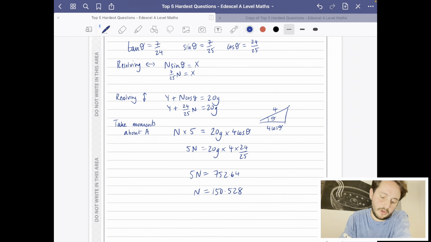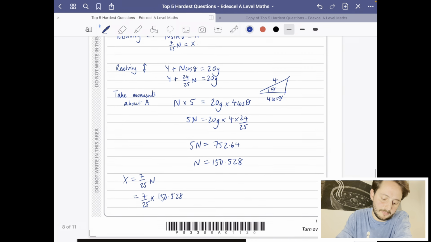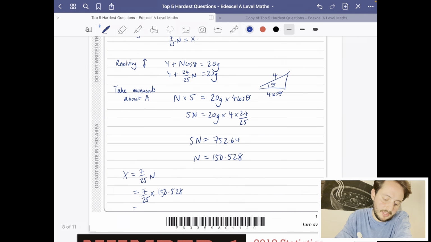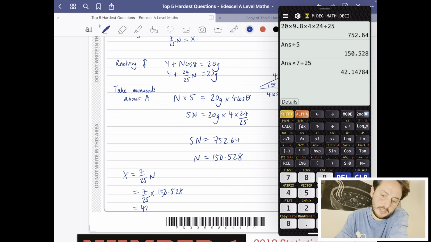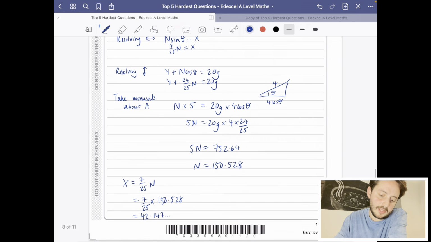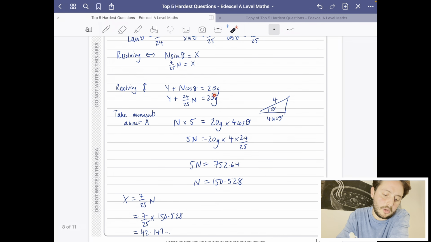I just need to figure out what x and y are. Well, x is 7/25 of N. So I'm going to do 7/25 multiplied by 150.528. And I'm going to run out of space. That's not good. Let's just quickly see if I can put that in the calculator. So we're going to do that answer multiplied by 7 divided by 25, which is 42.147.